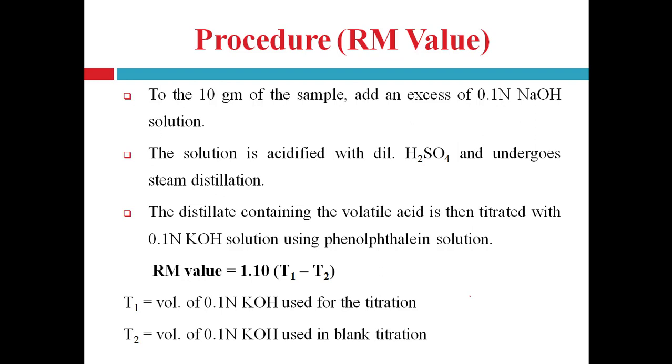After that, RM value can be calculated using the equation RM value = 1.10 × (T1 − T2). T1 is the volume of 0.1 normal KOH used for the titration, and T2 is the volume of 0.1 normal KOH used in the blank titration. In this procedure, a blank titration is also carried out, that is, without the sample.